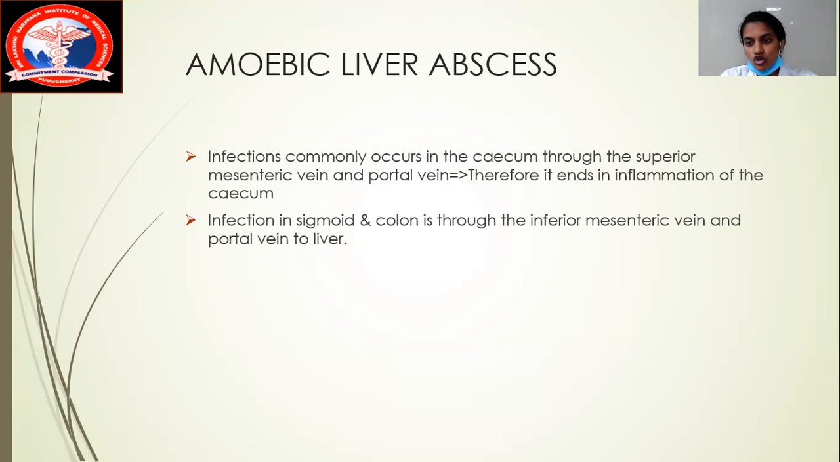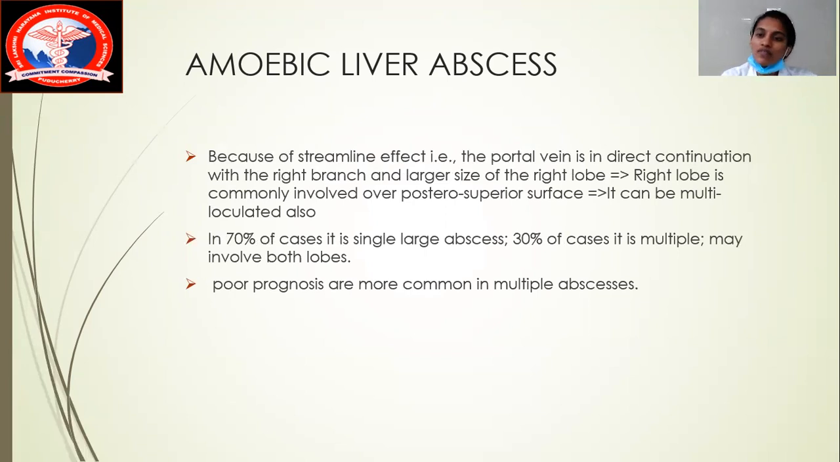Okay, second thing, there's going to be infection in the sigmoid as well as in the colon because of the inferior mesenteric vein, as well as the portal vein, which is mainly connected to the liver. The portal vein most commonly takes the transmission through the liver because of the streamline effect, and the portal vein is in direct continuation with the right branch and the largest area of the liver, that is the right lobe. So therefore, the right lobe is most commonly affected. It is mostly over the posterior superior surface.